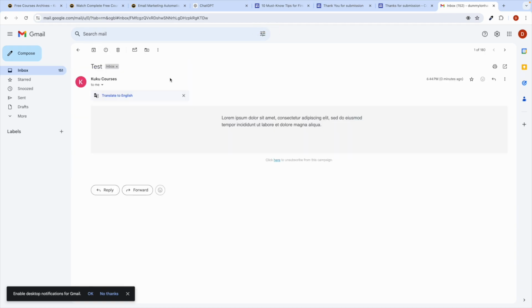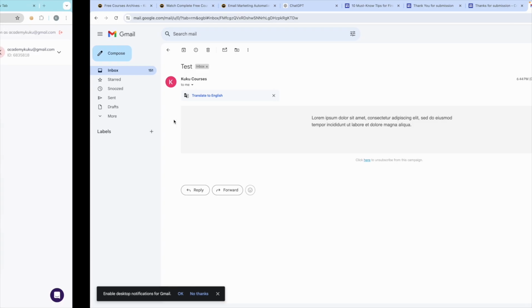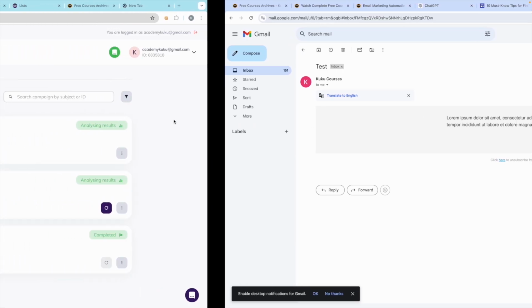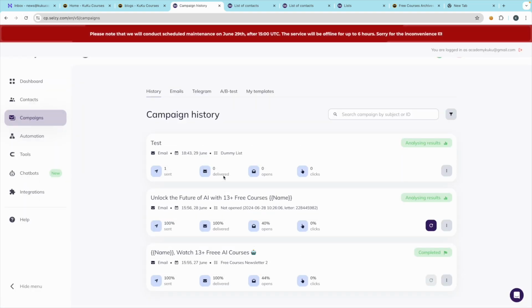Like this, you got this email. So that's how you can send bulk emails with email marketing after you collect the emails. And now if you refresh it, the statistics will change.